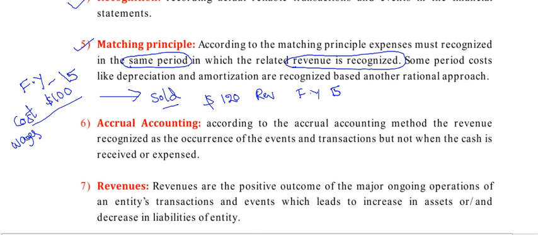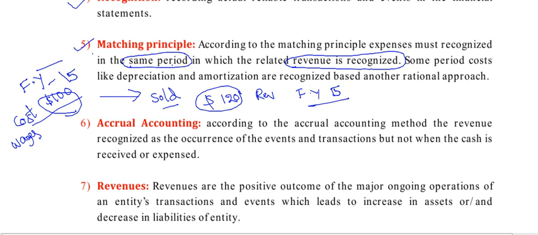According to the matching principle, expenses must be recognized in the same period in which the related revenue is recognized. So the related revenue of 120 is related to the cost of this 100, so you have to recognize it in financial year 15 only. Some period costs like depreciation and amortization are recognized based on other rational approaches.